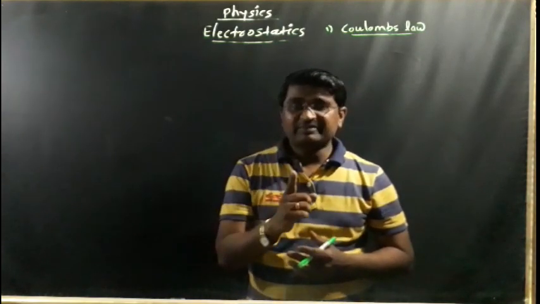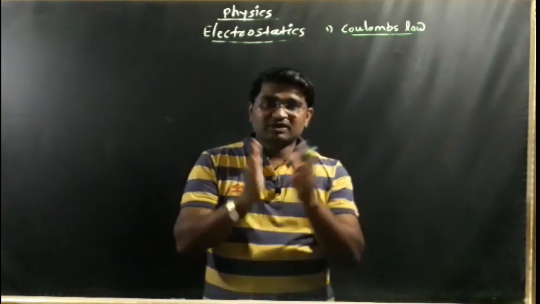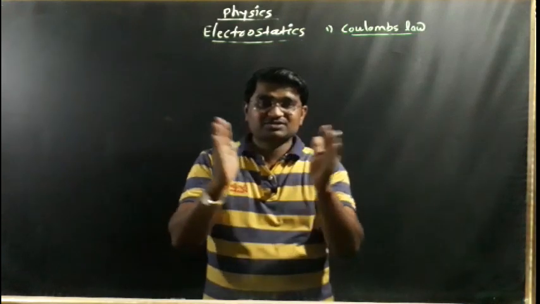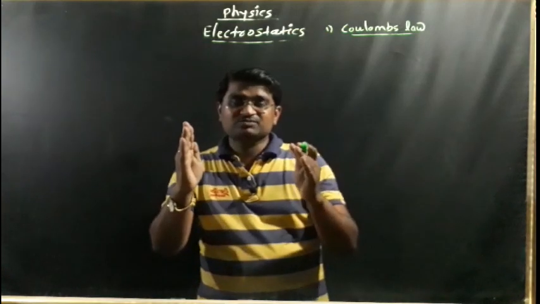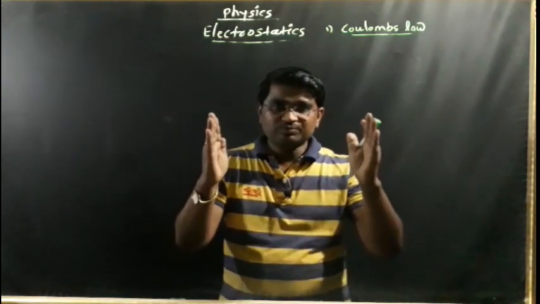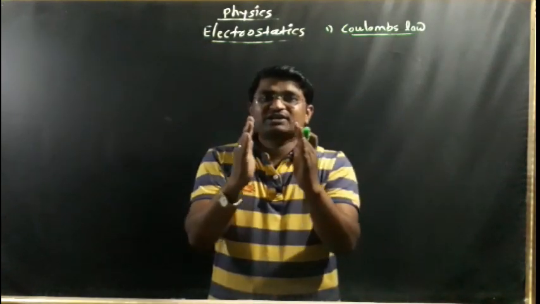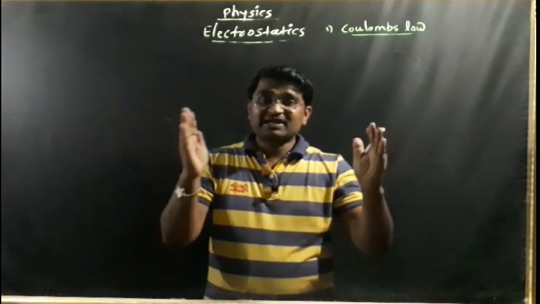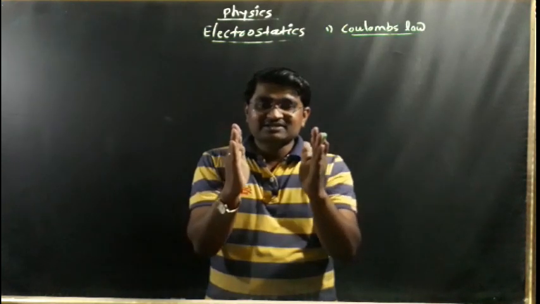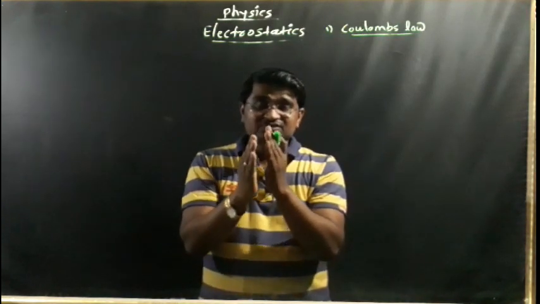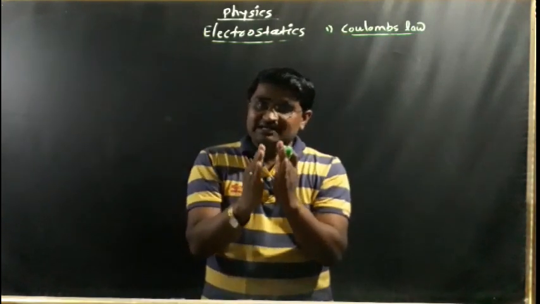But before that, you are familiar, and you also know that if two like charges are brought together, they will repel. Imagine that the first charge is positive and the second charge is also positive. When these two positive charges, or two negative charges, meaning two like charges, are brought together, they will repel. But if we consider one positive and another negative, they are unlike charges, and we know that unlike charges attract each other. This is a very important term. So like charges repel and unlike charges attract.